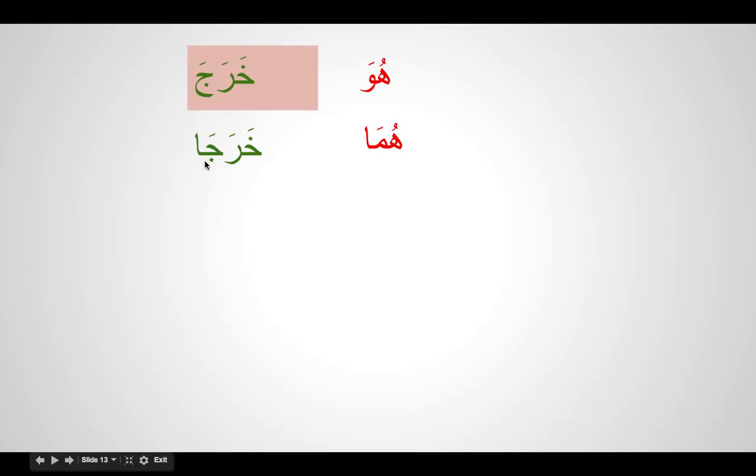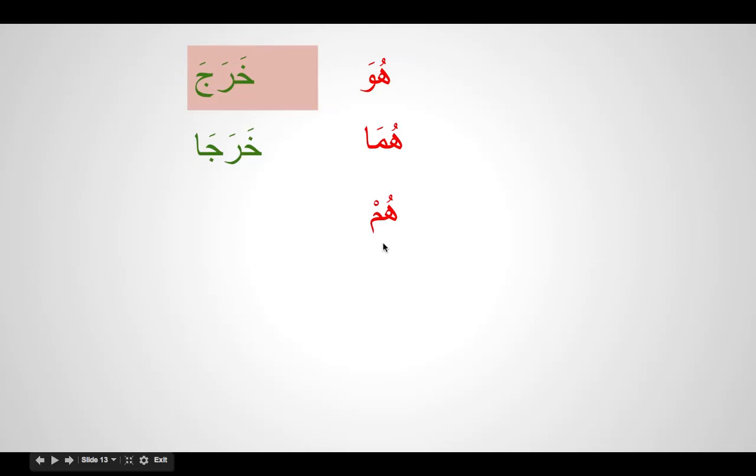It's called kharaja, so you prolong the sound. Kharaja means two people left. The base form is still here, but the alif, called alif muthanna, describes two people's action. Remember that verbs are very specific to males and females, so this alif represents two males.